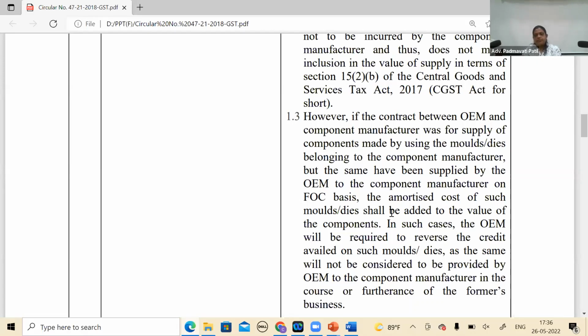If there is no supply by me to him, then how does the value of that supply need to be added? Valuation is different. See, what the circular says is, I have to reverse the credit, and he has to reverse the credit or pay tax, and he takes credit of it, and he adds to the value. So the circular assumes there is a supply, and then that gets added to the value. I believe the circular is not assuming that, if my understanding is correct, sir.